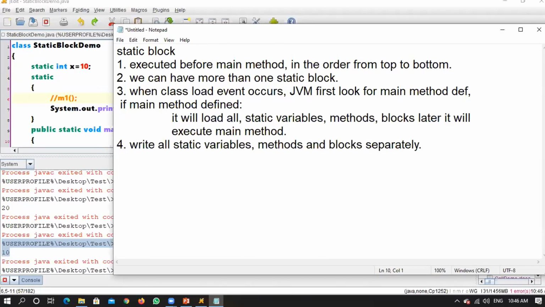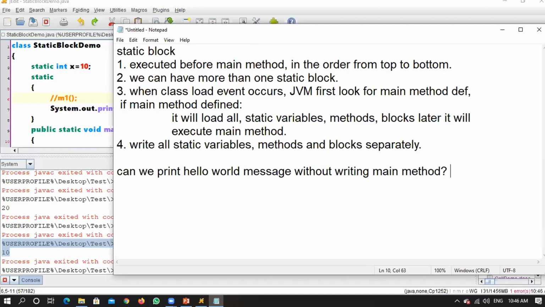If anybody asks you a question, something like, can we print a hello world message without writing a main method? What should be the answer?